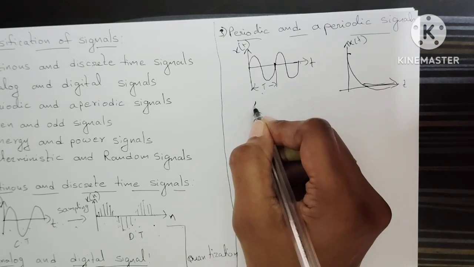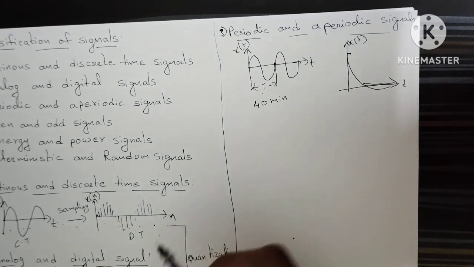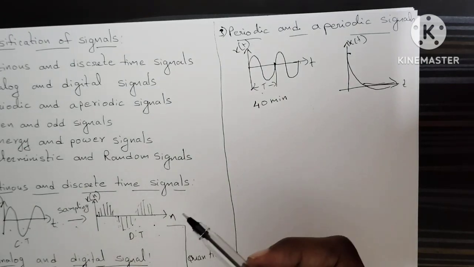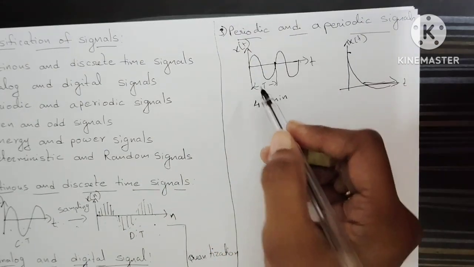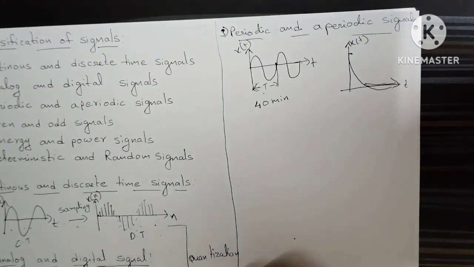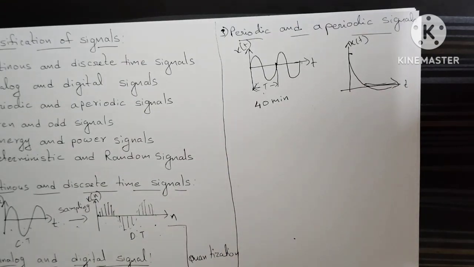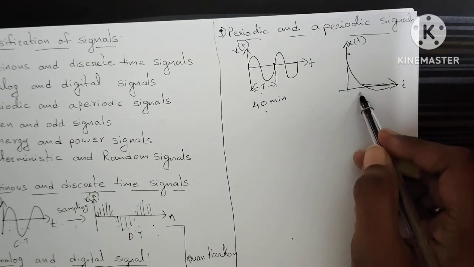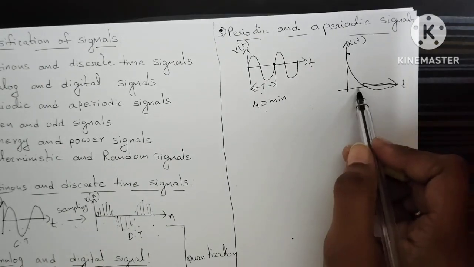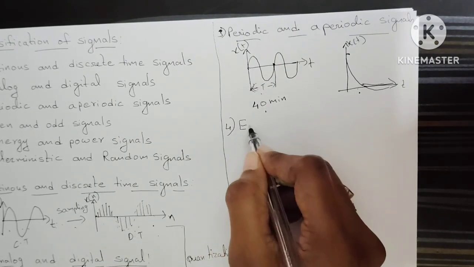After every 40 minutes, 50 minutes or 1 hour, the bell rings again. So the signal is repeating, and that is a periodic signal. In an aperiodic signal, the signal is not repeating at regular intervals of time. Okay, that is periodic and aperiodic signals. So the fourth one is even and odd signals.